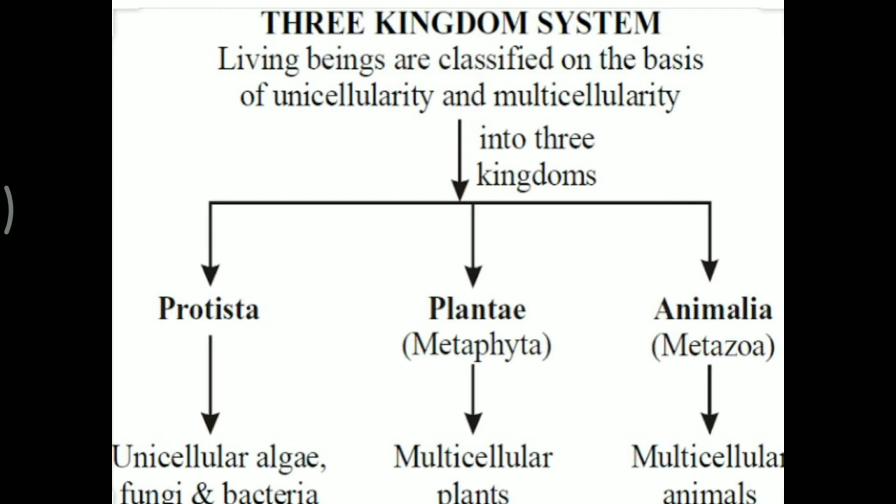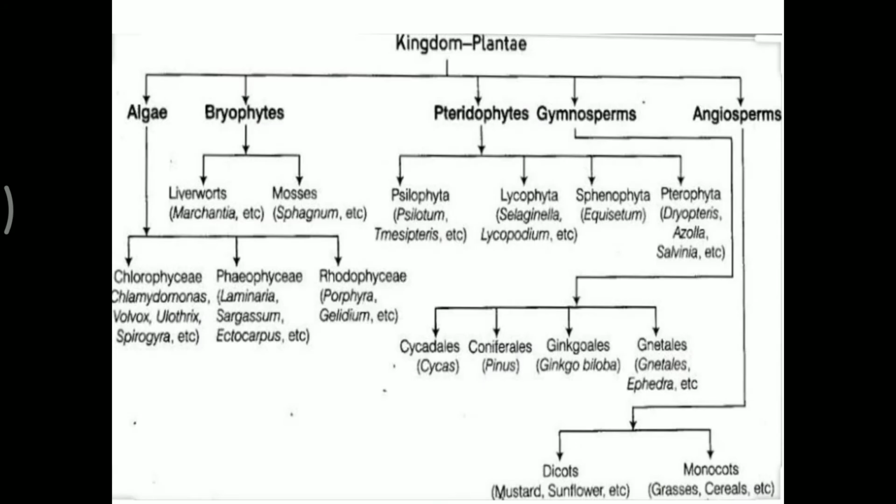The three kingdom classification system which we initially studied classified the plantae into metaphyta, and these were the plants which were multicellular. We will be studying about this plantae or the metaphyta now. So the plant kingdom Plantae is classified in various ways. One of the classification criteria is this, which we are not going to follow. We will follow the other one, but since this one is very easy to understand, we can use it in order to learn it properly.